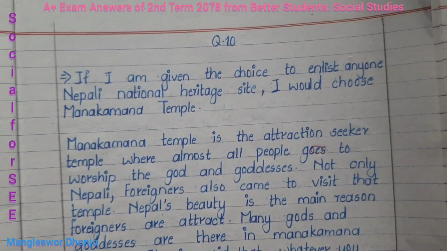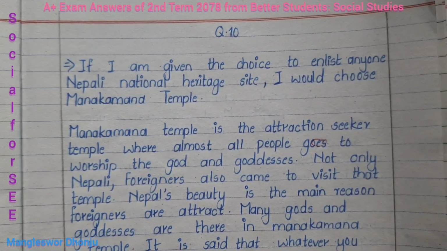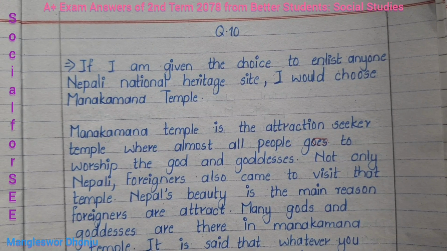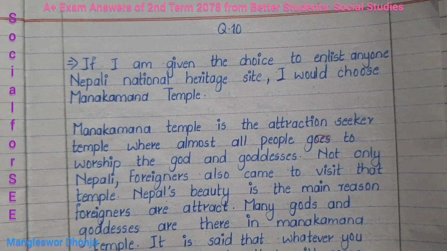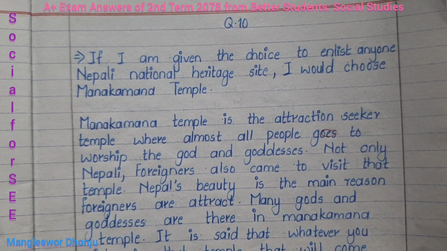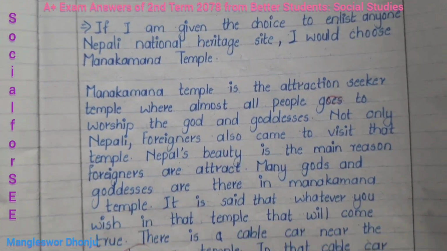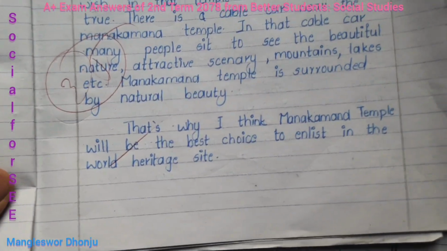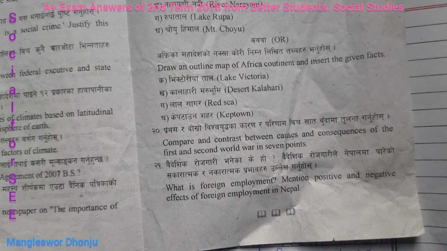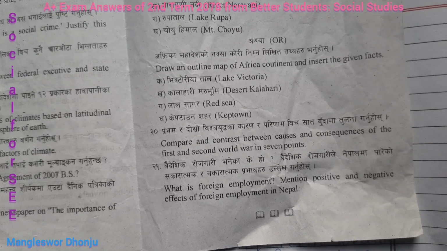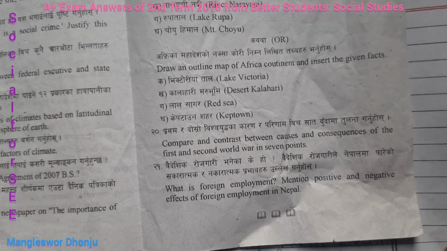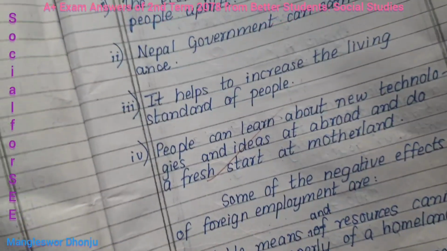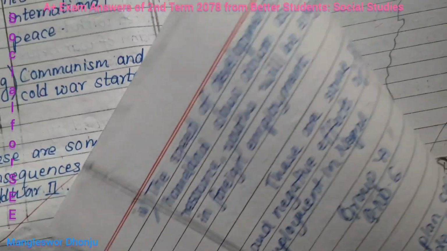So we must come to the conclusion that for 4 marks, 1 page will be enough if you write in this way. Question number 11 is, what is foreign employment? Mention positive and negative effects of foreign employment in Nepal. It is a very average question, a normal question, a simple question. And in terms of foreign employment,